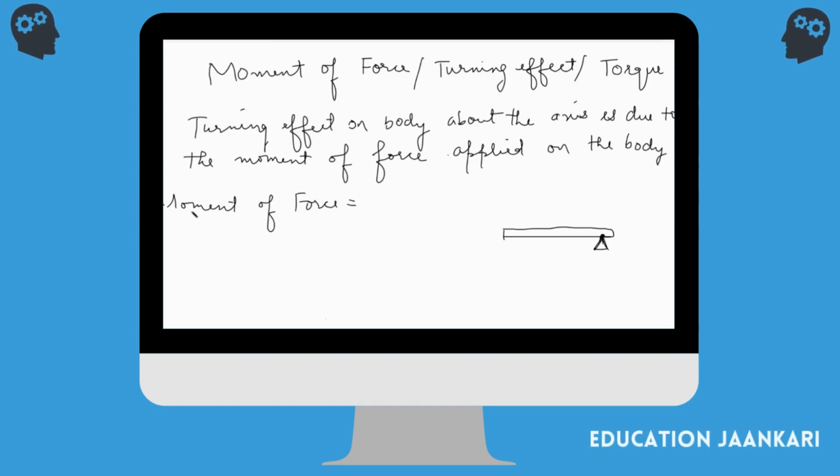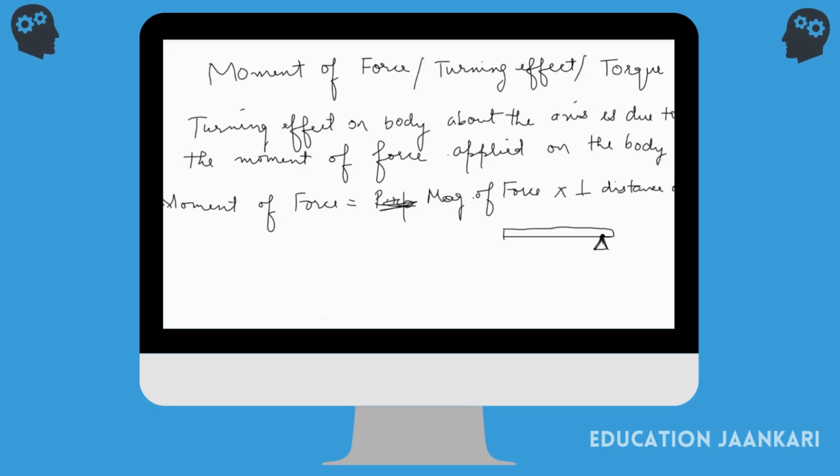When we talk about the moment of force, it is just the magnitude of force multiplied by the perpendicular distance from the pivot, or the turning point.